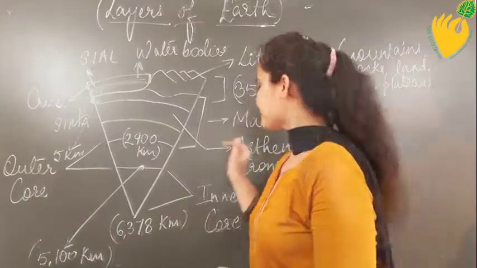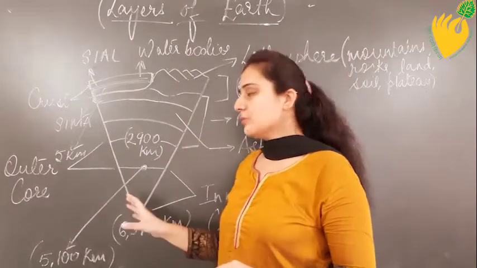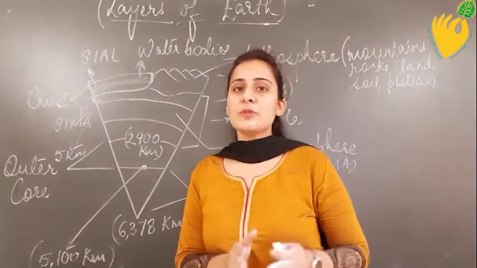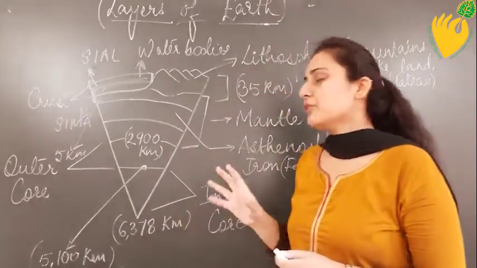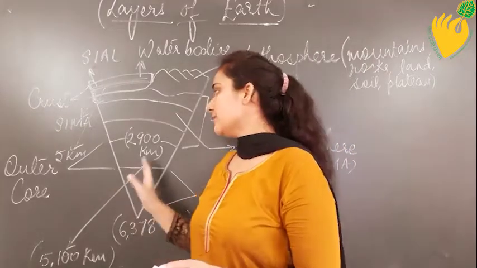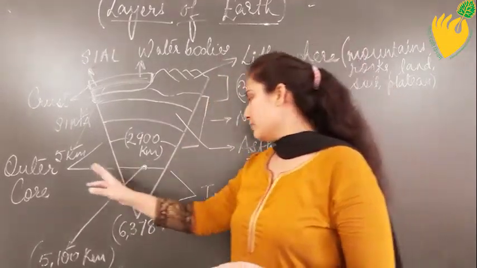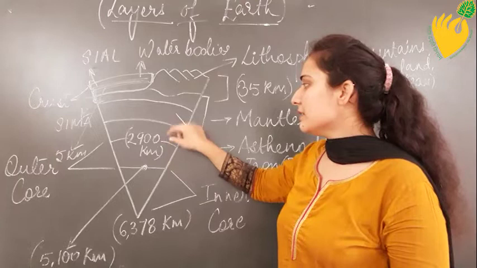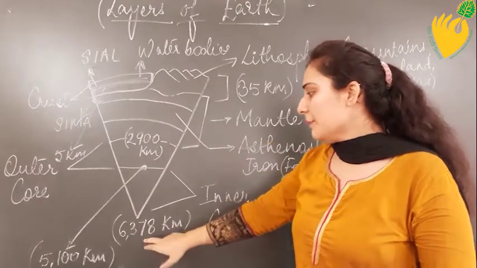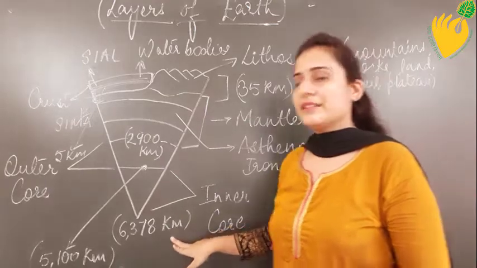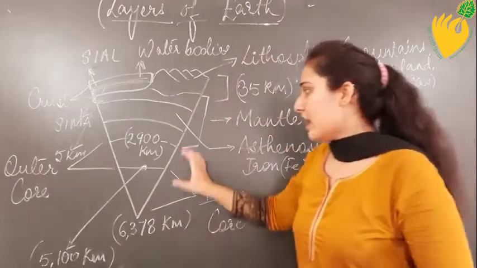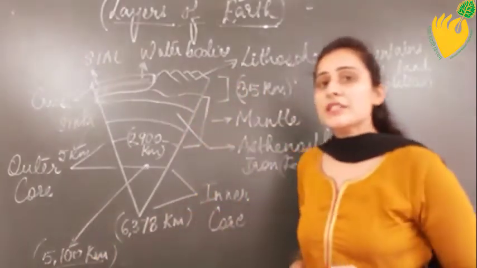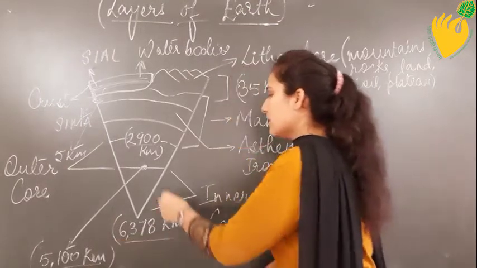Alright, so next we come to the innermost layer of the earth, that is core. The core is the most inaccessible zone of the earth's layer, and it is the innermost and the hottest layer of the earth. It is further divided into 2 parts, the outer core and the inner core. And it extends from the boundary of the mantle, that is from 2900 kilometers up till 6378 kilometers max.